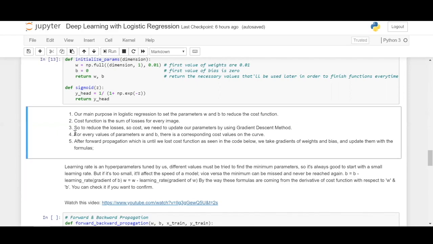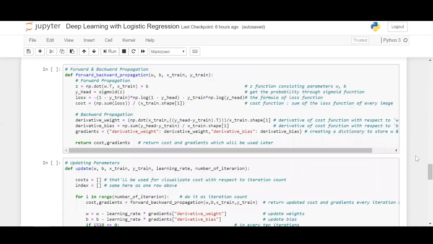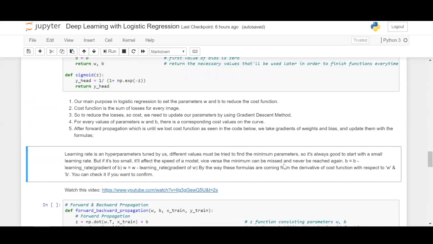And yes, it goes back and forth, back propagation, forward propagation. For every value in the parameters w and b, there will be a corresponding cost value. So moving on, let's get into the forward propagation and back propagation. The next parameter which we will now come across is the learning rate. Learning rate is a parameter which is defined by you. It can be 0.01 or 0.1 or 0.5 or 0.005, anything.